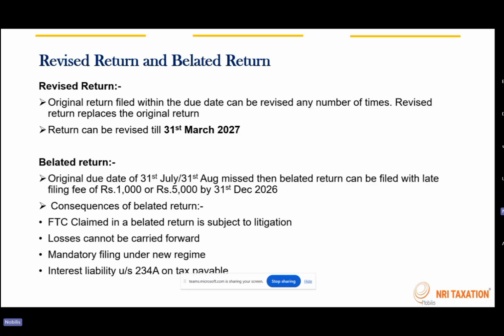But if it is more than 5 lakh, then 5,000 will be the belated return filing fee applicable, which means you have missed these two due dates, that is 31st of July and 31st of August. A belated return can be filed till 31st of December 2026. That is, if you miss the 31st July deadline, you still have time to file the return as a belated return till 31st of December 2026.